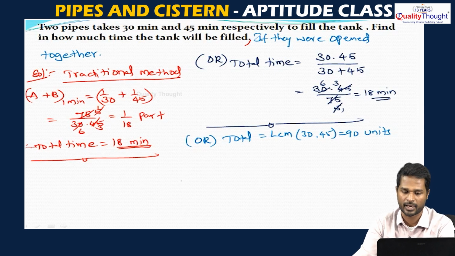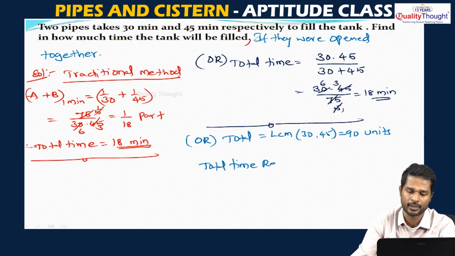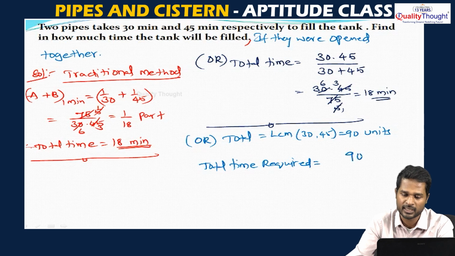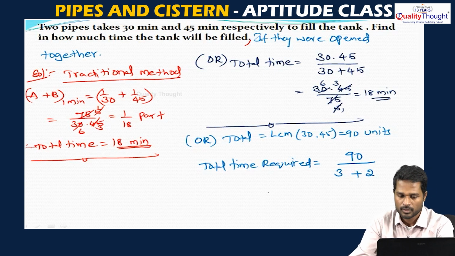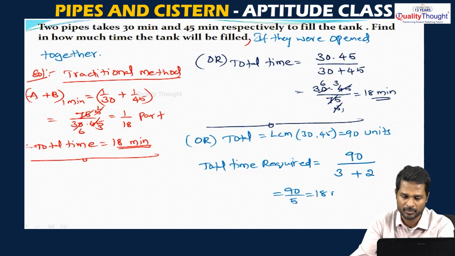Now, see the total time required. The total time required for both the pipes together to fill the tank is the total capacity, 90 units, divided by the units filled per minute. The first pipe takes 30 minutes, that means 90 by 30, so for every minute it sends 3 units. The second pipe takes 45 minutes, so for every minute it sends 2 units. Simplify it, which will be 90 divided by 5, which is 18 minutes.